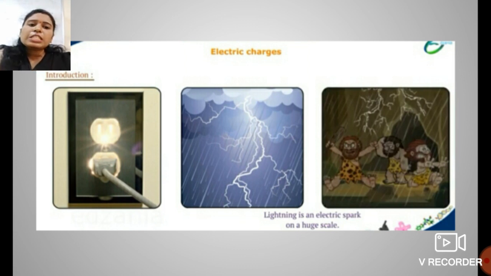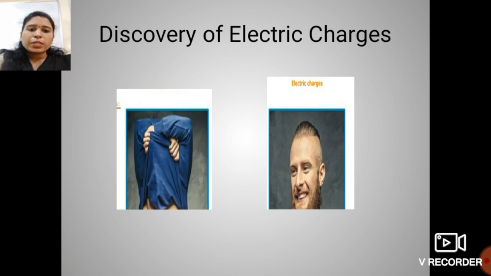Now, how were the charges discovered? Have you noticed that whenever you take off a woolen cloth from your head, your hair stands up? If the cloth is taken off in the dark, you will also see some sparks or hear a cracking sound.